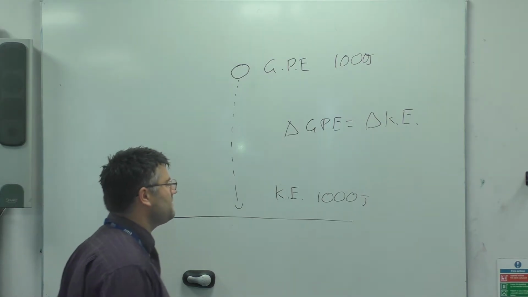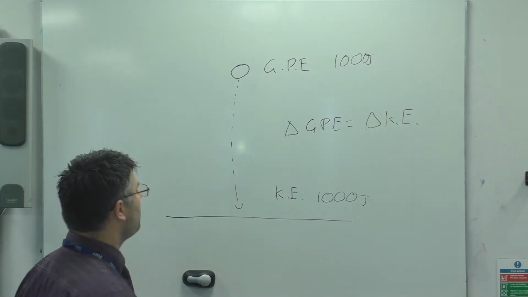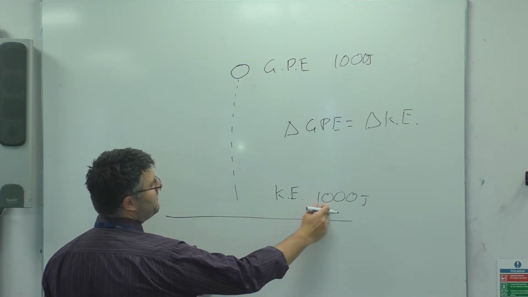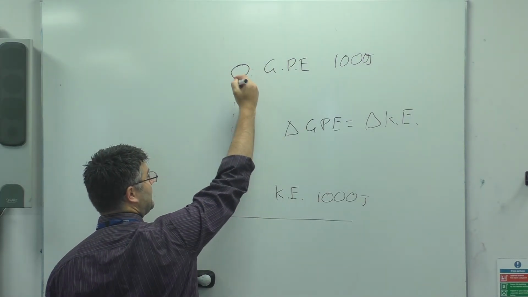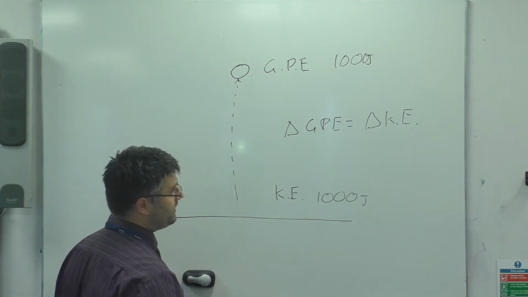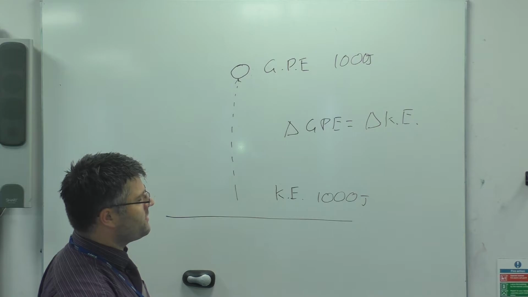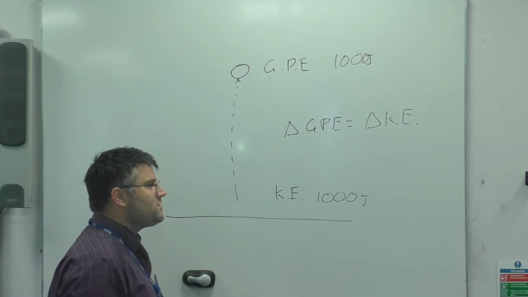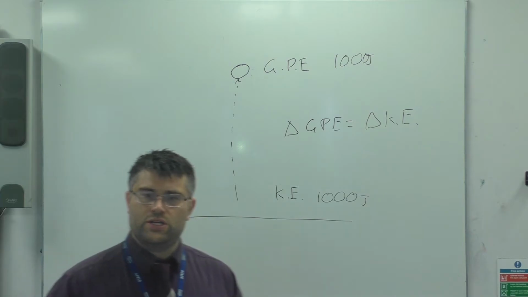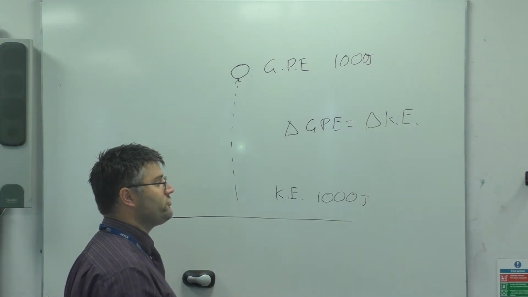And as you can imagine, the same thing happens as you throw a ball upwards. It starts with that amount of kinetic energy, and by the time it reaches the top point, as high as it can get, it will have transferred it all into gravitational potential energy. So no issues there. The real difficulty becomes when we start looking at this relationship in terms of the equations that represent them.